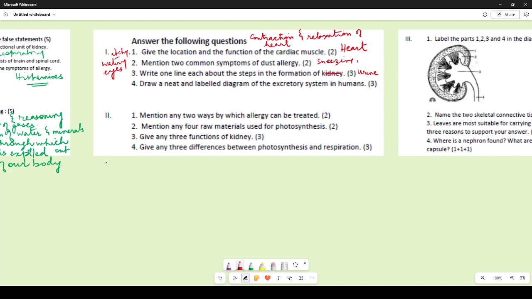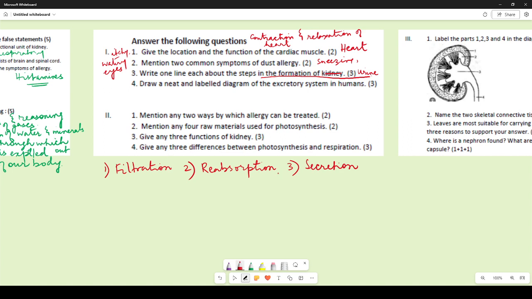So there were 3 steps basically: filtration, then second step reabsorption, and secretion, right? So many of you also added excretion over there. Excretion is not a step in the formation of urine. We are talking excretion is the method by which the urine is expelled out of the body, but we are talking about the steps in formation of urine.